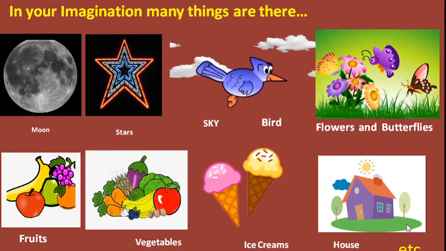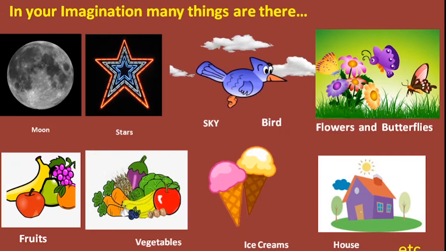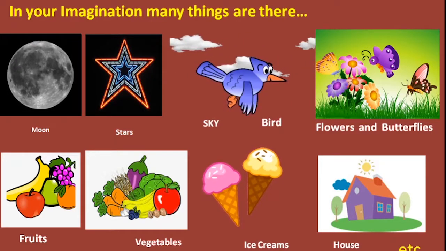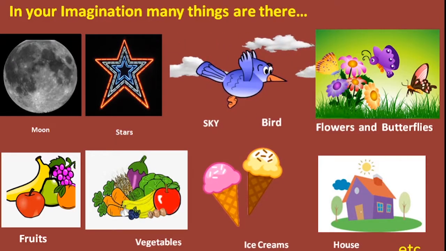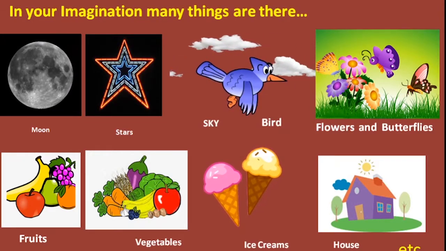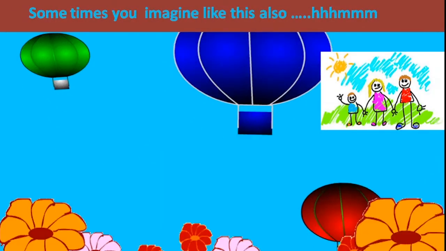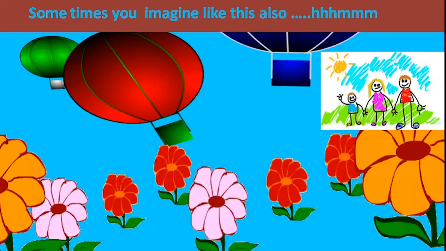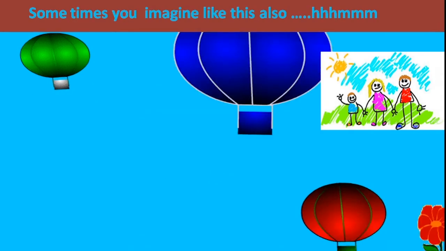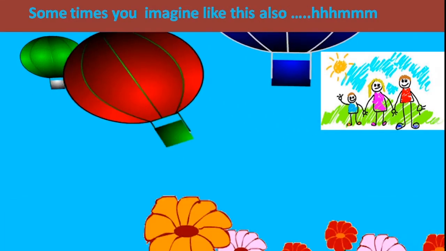In your imaginations, many things are there, my children. Moon, stars, sky, bird, flower and butterflies, fruits, vegetables, ice creams, house, etc. Sometimes you imagine like this also. Air balloon, sweet family, flowers.